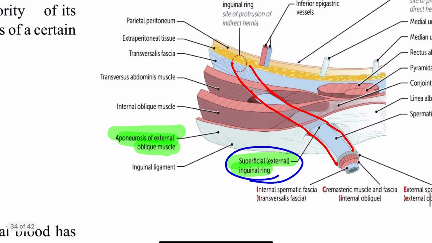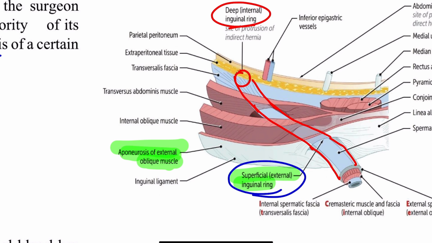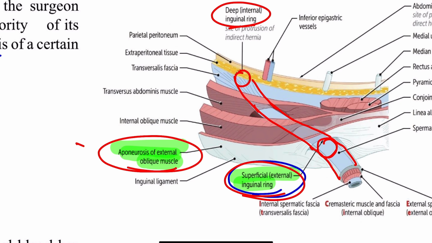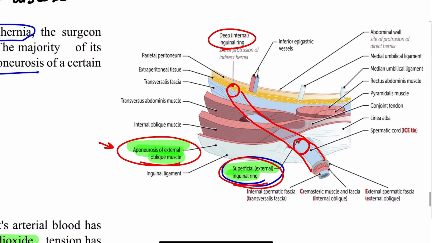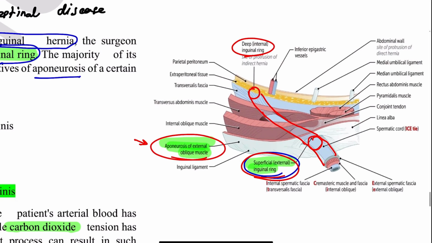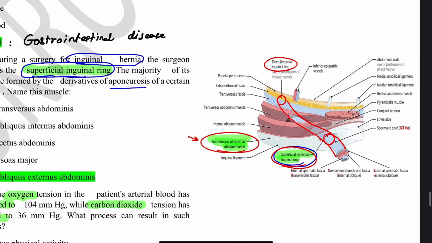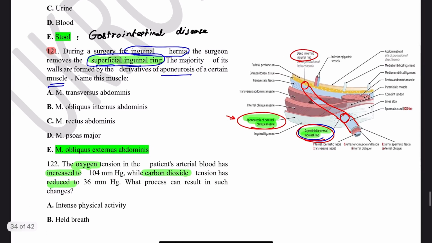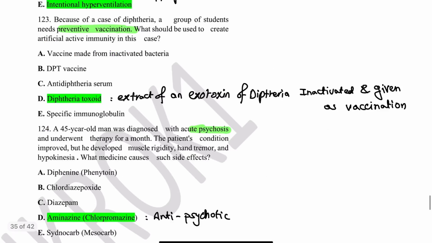It starts from the deep inguinal ring and exits through the superficial inguinal ring. What forms the superficial inguinal ring is the external oblique muscle. And we explain this canal in detail, its borders, and inguinal hernia pathology in the course we make. Okay.